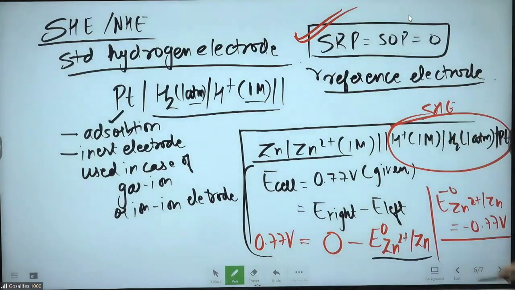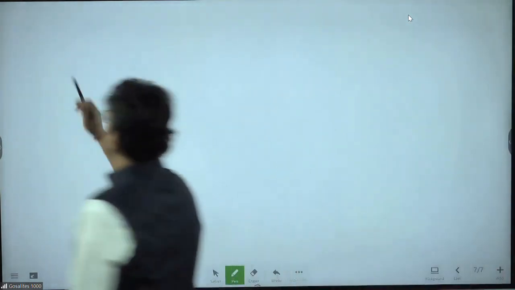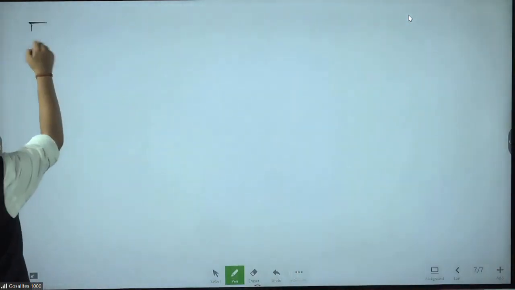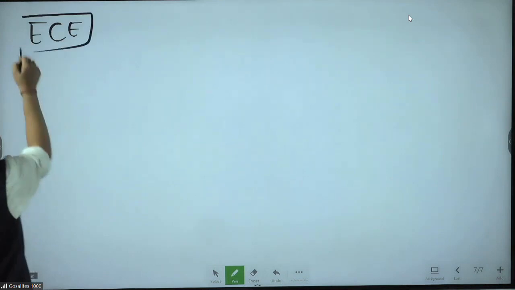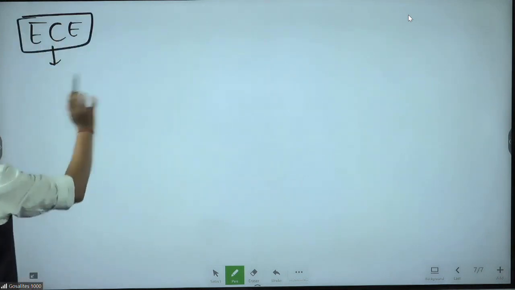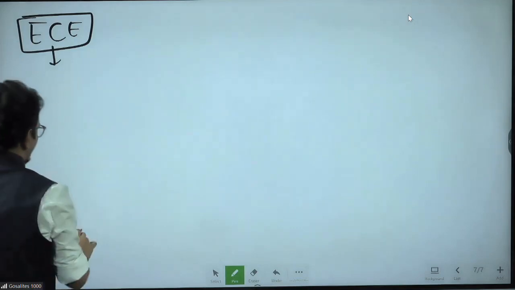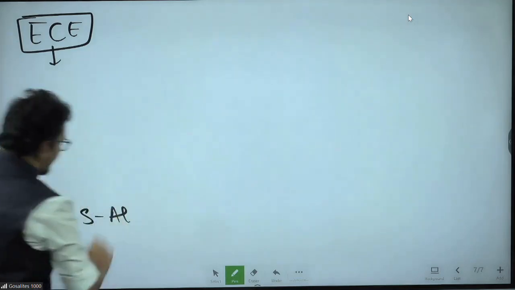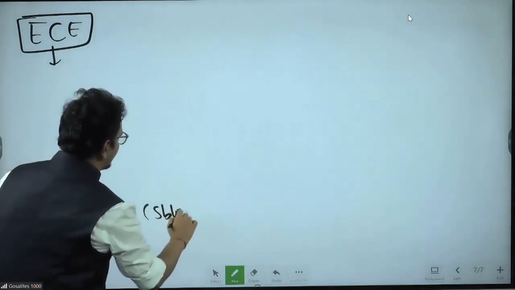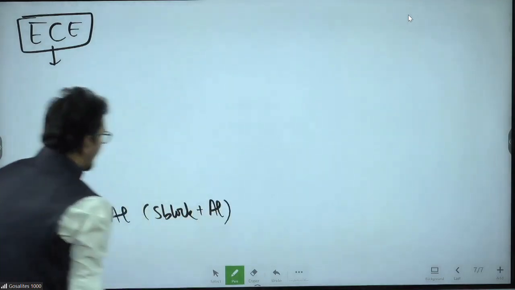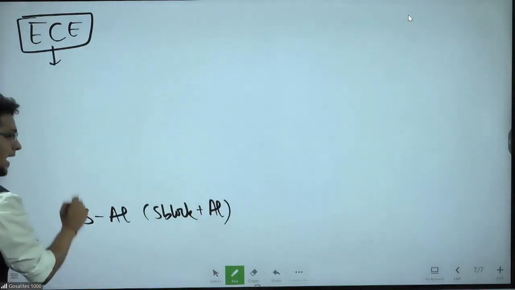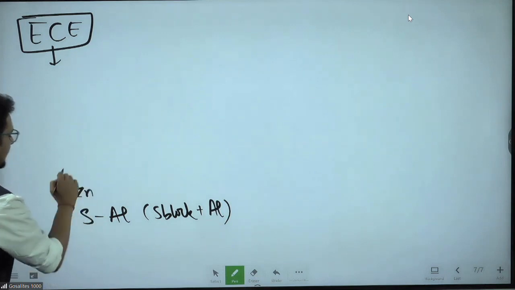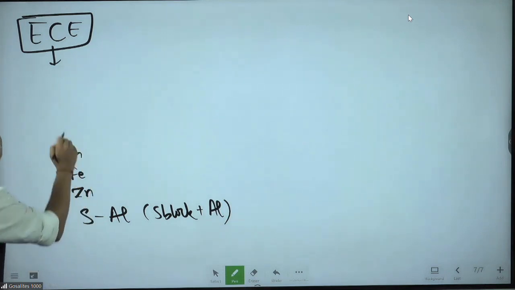This is all about finding the Nernst equation, electrode potential, etc. Now the electrochemical series. Slowly we are entering the electrolysis part. I'm telling you the electrochemical series in short: that is SAL, meaning S block and aluminium. After SAL, we have zinc, iron, tin, lead.